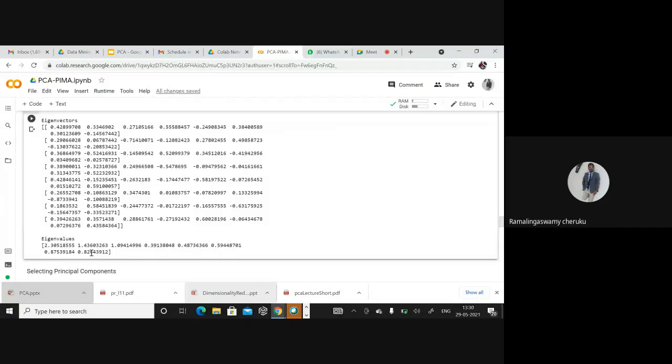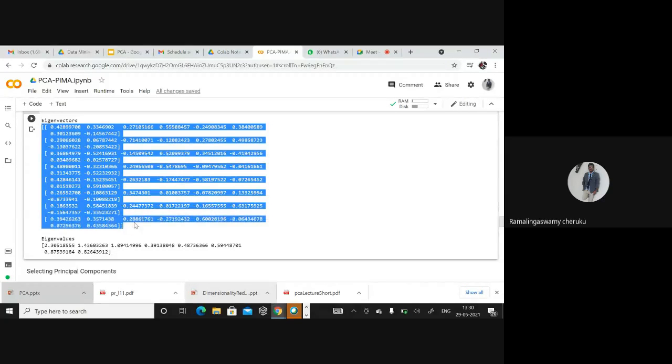From the actual 8-dimensional space, from 8 features, you have transformed. So you got a covariance matrix of 8 cross 8, and from this you got 8 eigenvalues. Once you arrange these eigenvalues in descending order, you will get the corresponding eigenvectors. Those corresponding eigenvectors, whatever is shown here, will act as the 8 principal components.